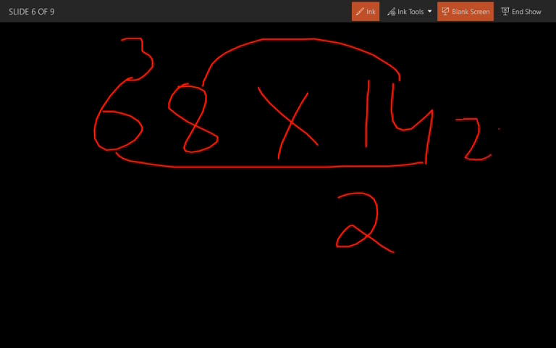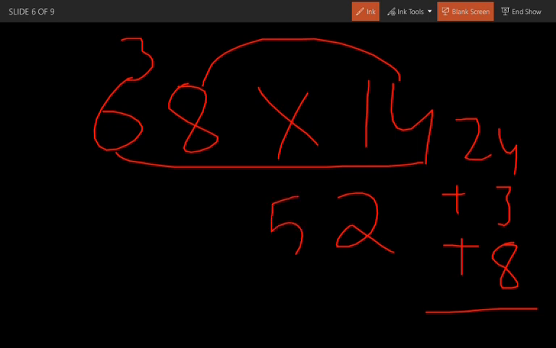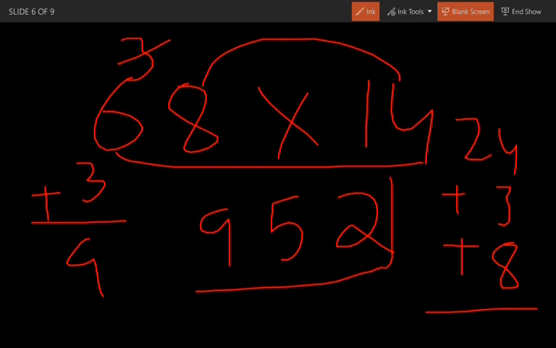24 plus the carry plus the previous number, here in this case is 8. So the answer is 35. Okay, it's going to be 35. 5 over here. 3, add this number. Okay, add to that number. 6 plus 3 is going to be 9. So the answer is 952. I hope you understood this trick.